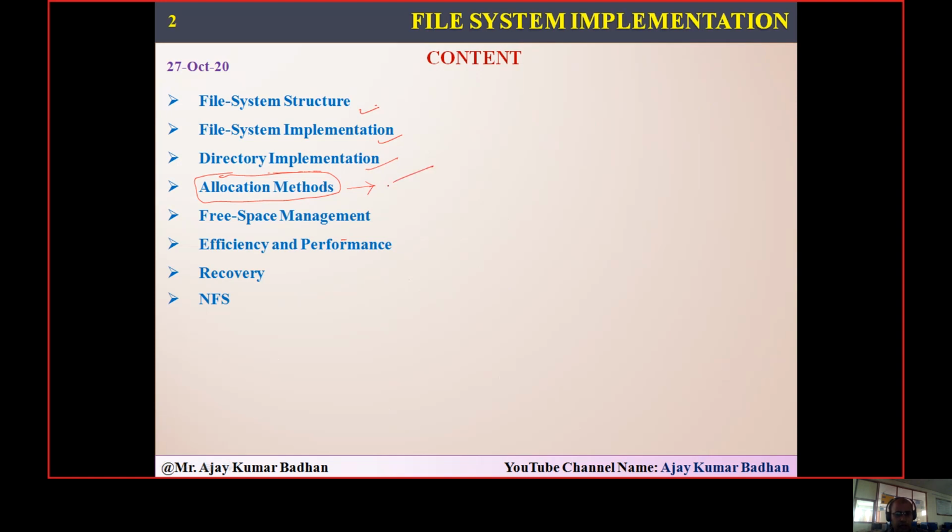Basically we have three different types of allocation methods here. We have the contiguous allocation method, and then the most important, the linked allocation method, and then finally we have something called the indexed allocation method.